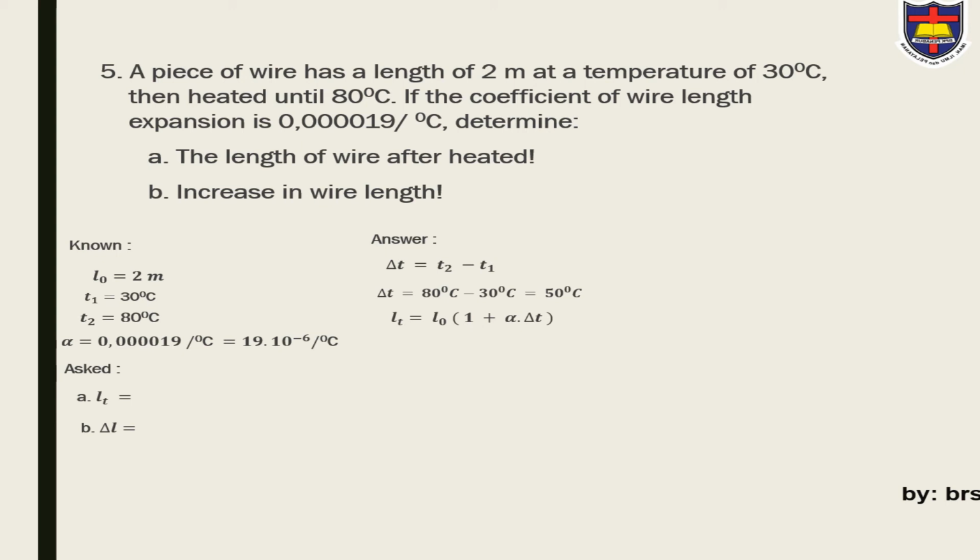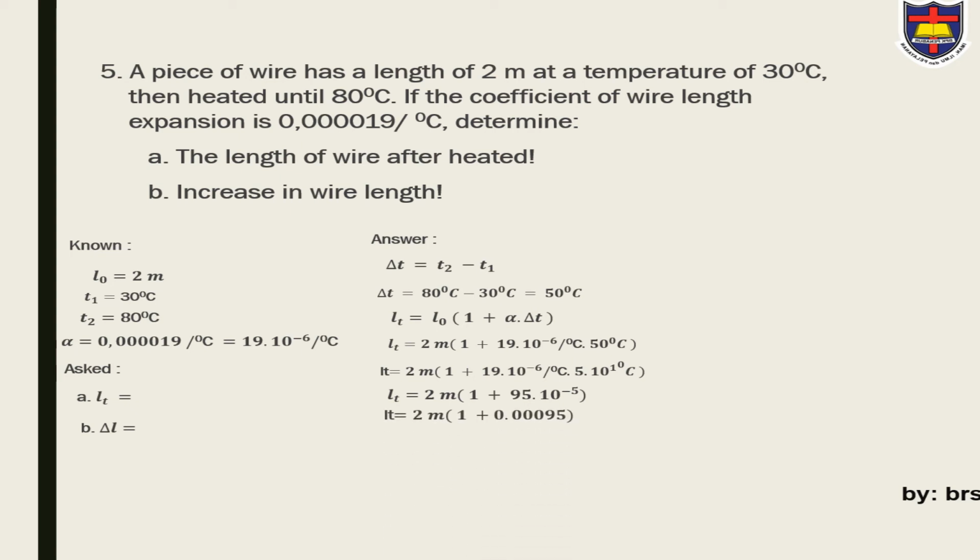LT equals L0 bracket 1 plus alpha times delta T. LT equals 2 meters bracket 1 plus 19 times 10 to the power of minus 6 times 50. So LT equals 2 meters bracket 1 plus 95 times 10 to the power of minus 5.